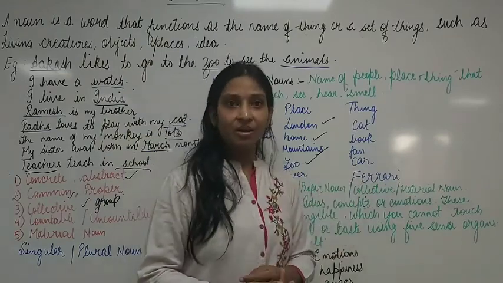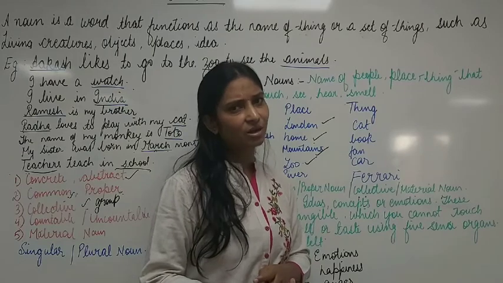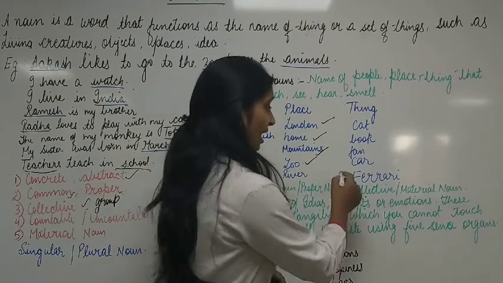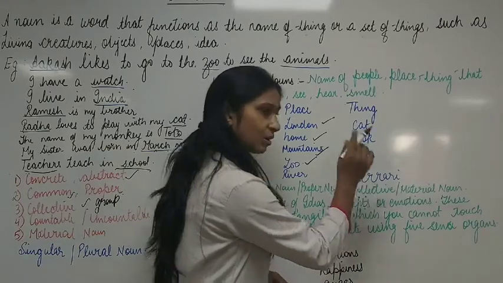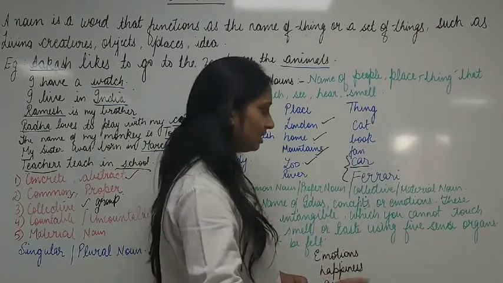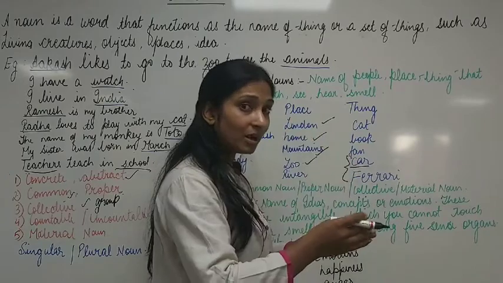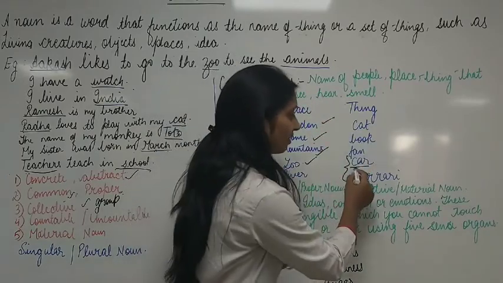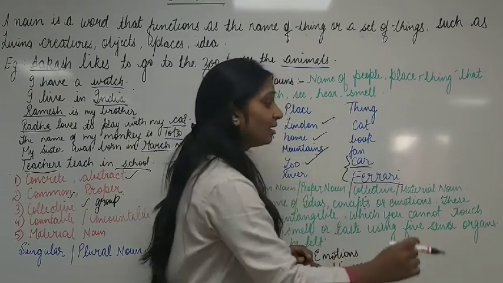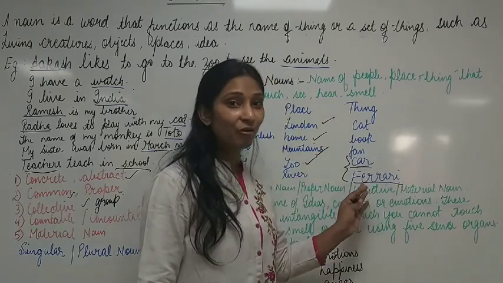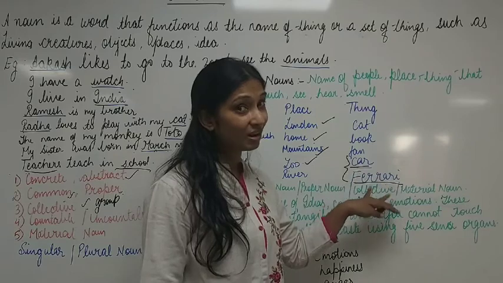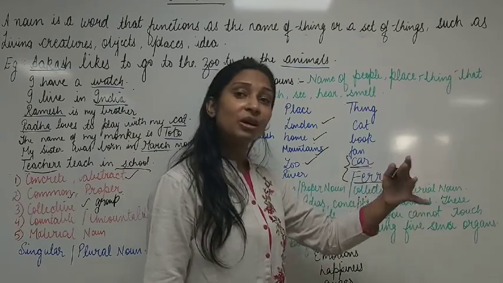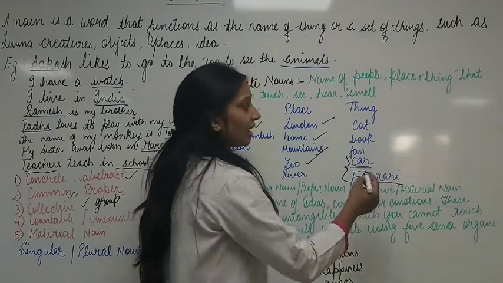Car. Clear? Can the cars be seen? Yes, of course, the cars can be seen. And Ferrari. Children, look here. I have mentioned car also. Car is a common noun here. We are going to study it in detail, but I am telling you that common noun and proper noun both fall under concrete noun. So, here we have taken an example of common noun and proper noun also. Ferrari is the name of a car. So, here I have included Ferrari also, right? Can we see Ferrari? Yes, we can touch it also. So, it is also a concrete noun.